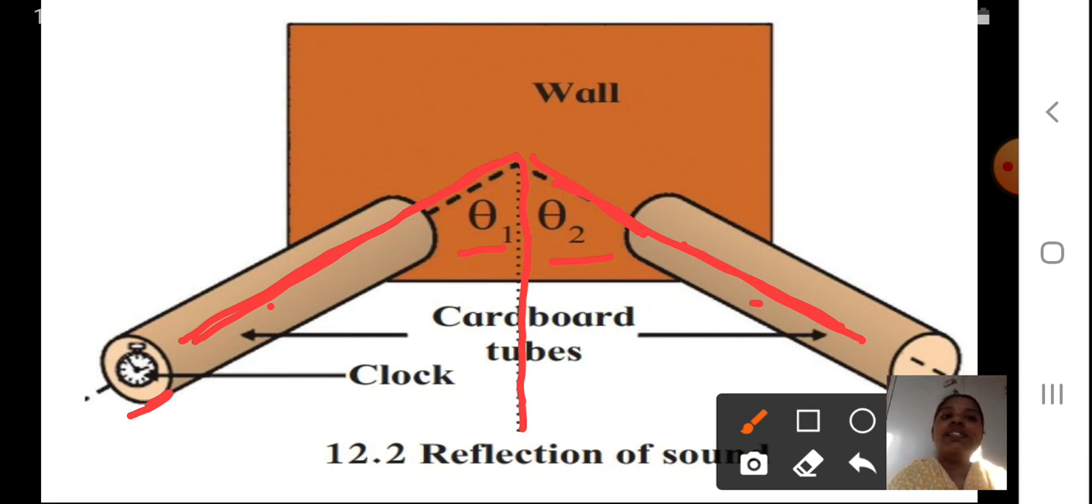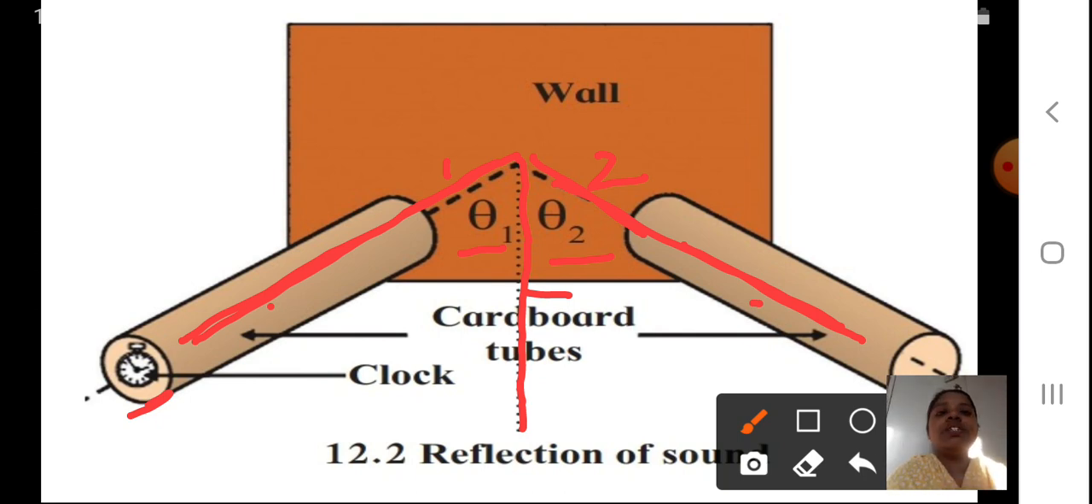And it is said that these all lie in the same plane. What? This incident ray, this reflected ray of the sound wave, and this normal, they will all lie in the same plane, all the three. I hope it is clear to you.